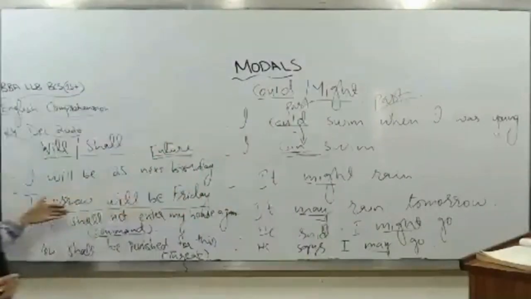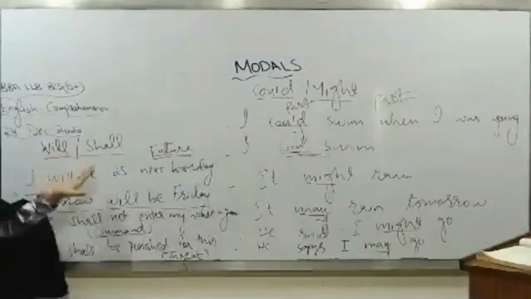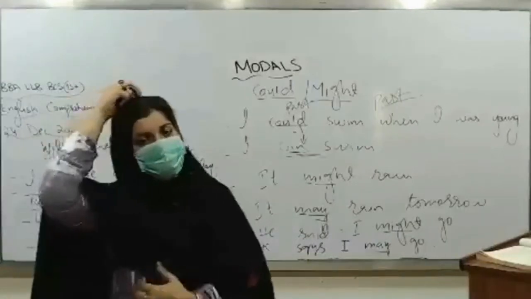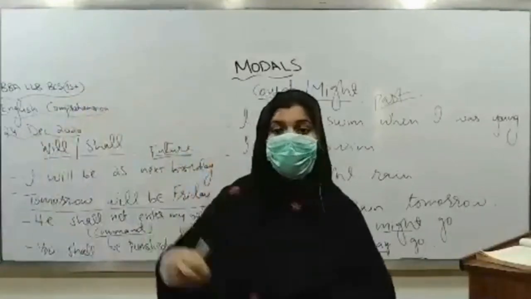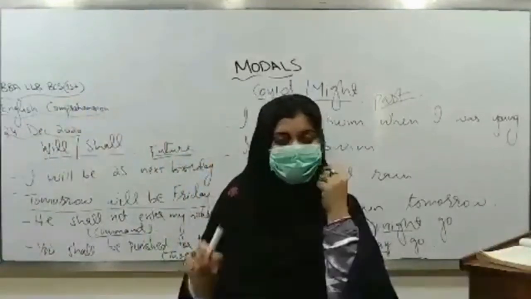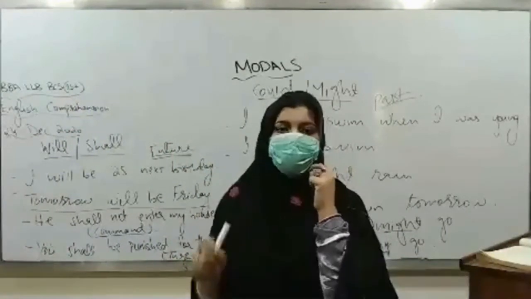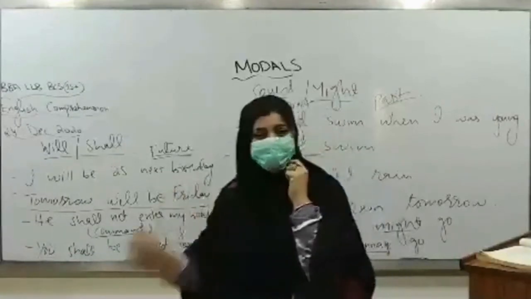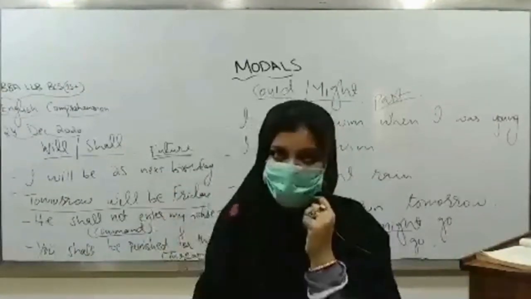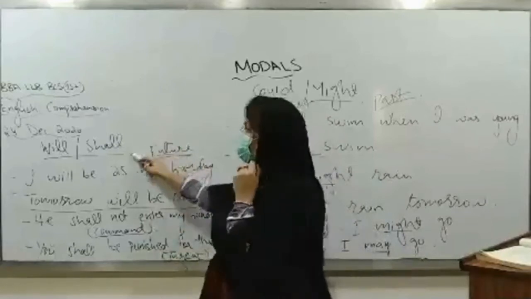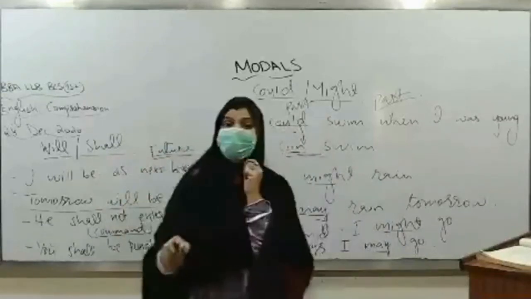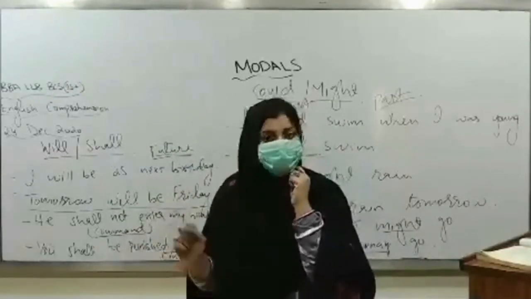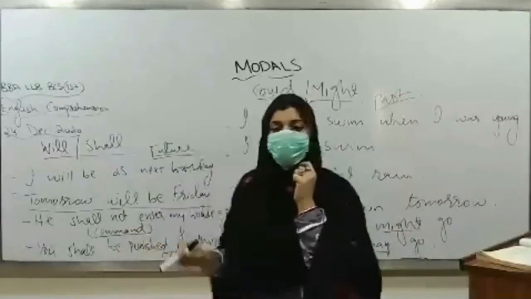Okay, now come to this side. Now we are going to see the uses of will and shall. You all are familiar about this point that will and shall, they are used to express anything with respect to future. Will और shall जो है they are used to express any action that will take place in future. Now will is more common than shall. Will और shall वैसे तो दोनों future को express करते हैं लेकिन will is now more common.